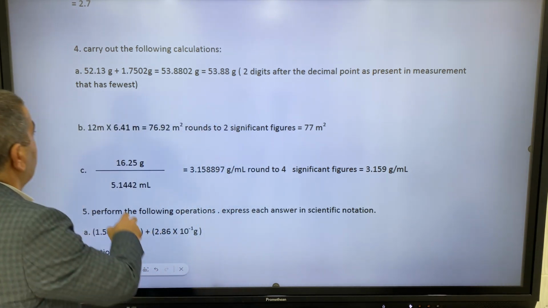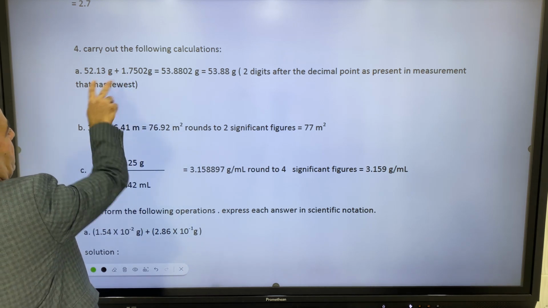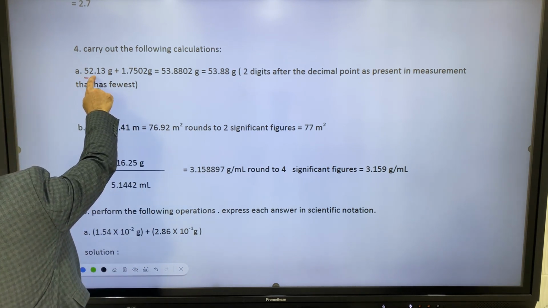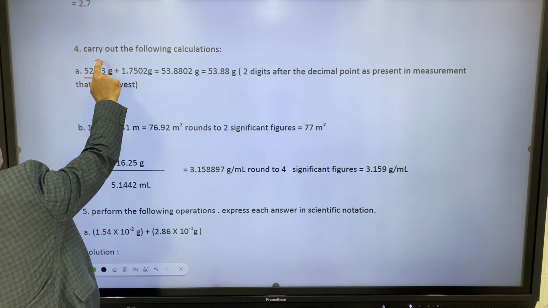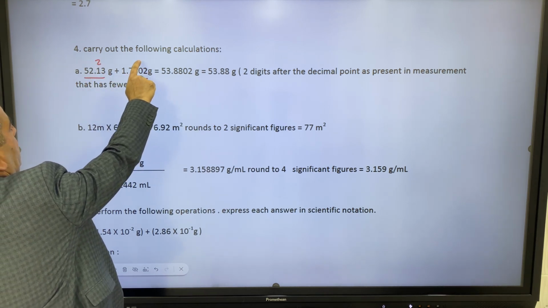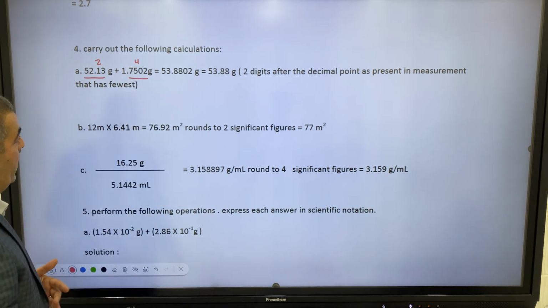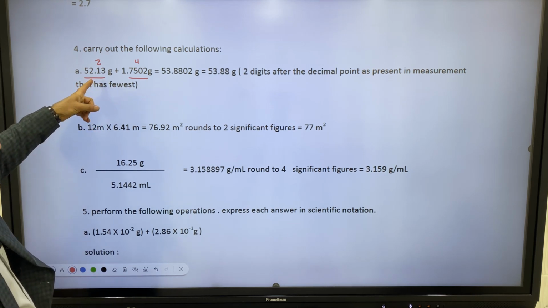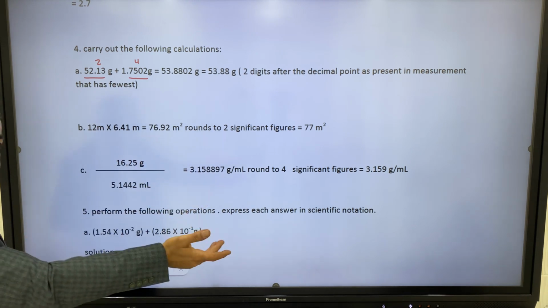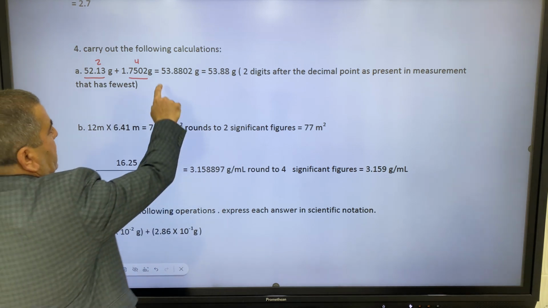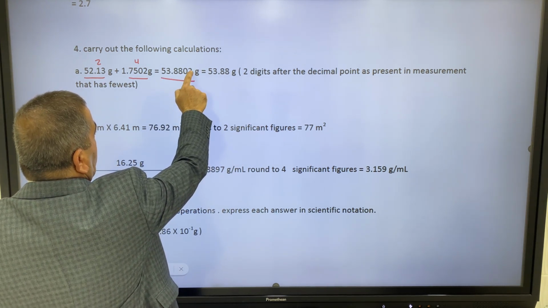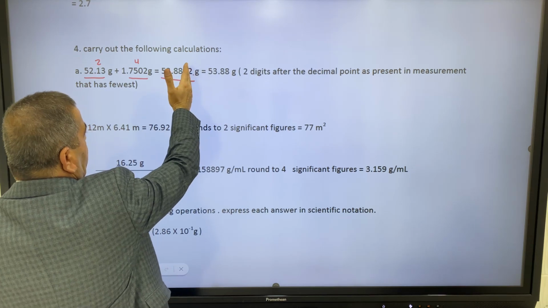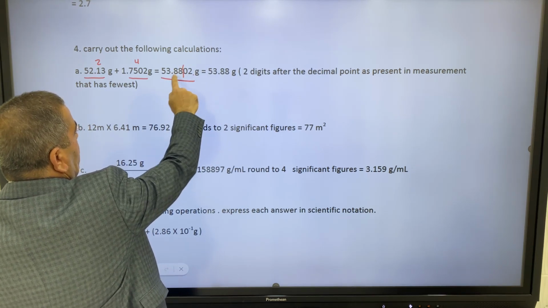to the number of digits to the right of the decimal equal to those present in the fewest one. So we have two given measurements. In this one we have 2 digits, but here we have how many? 4 digits. So you must round the result to a number that contains 2 digits to the right of the decimal. Here the result contains how many? 4. So the rounding must remove the 0.2.